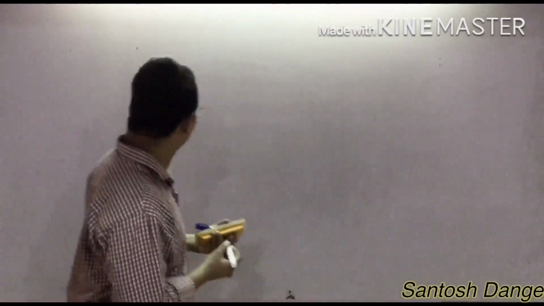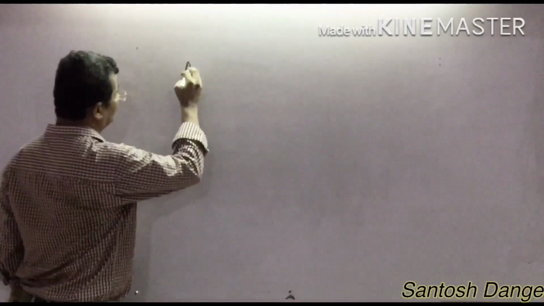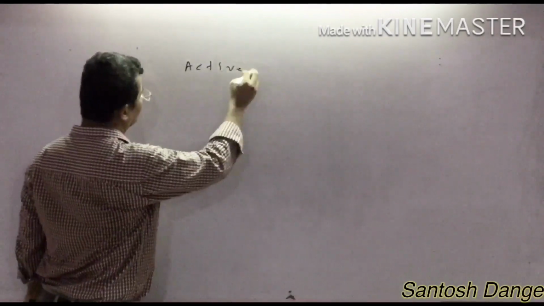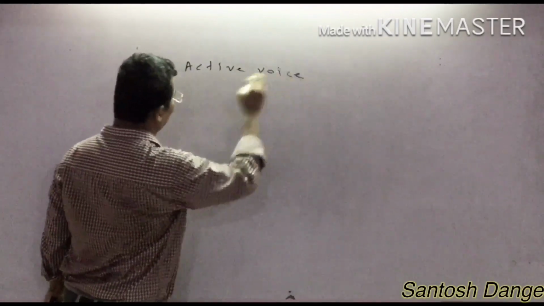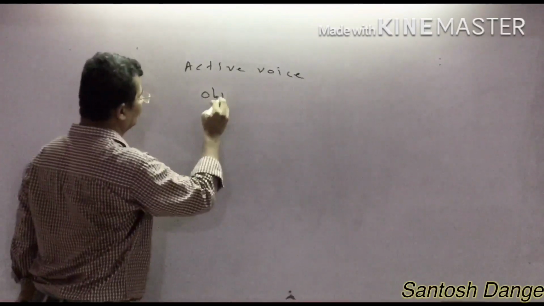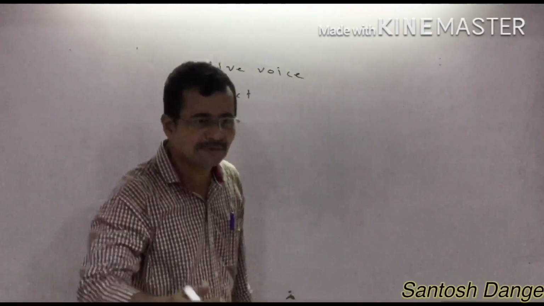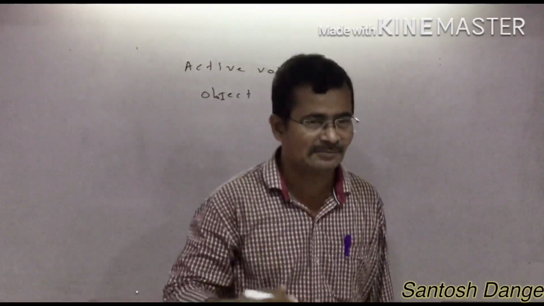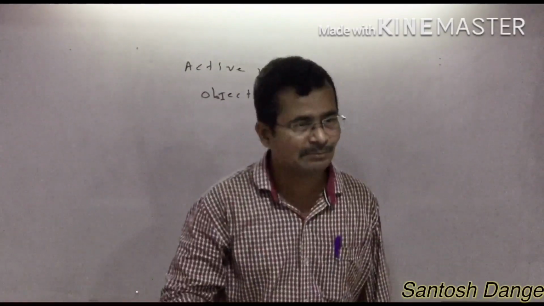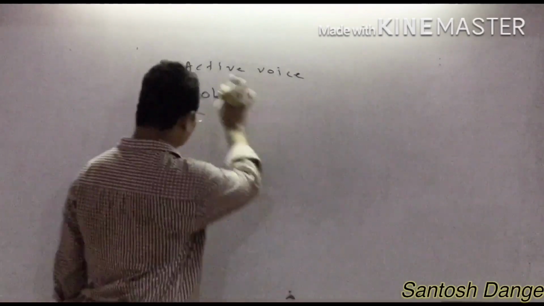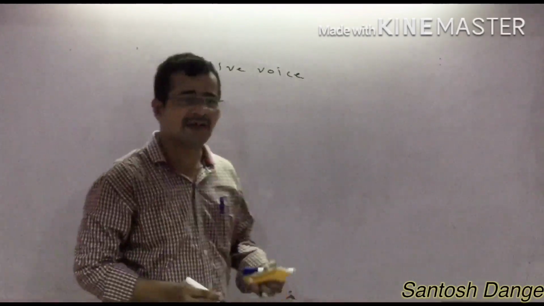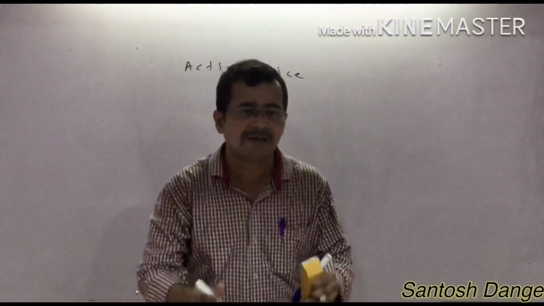In active voice, we have to use object in the beginning. What do we have to use? Object in the beginning. And in passive voice, we have to use subject in the beginning. But first of all, today we have to learn about the active voice, not about the passive voice.